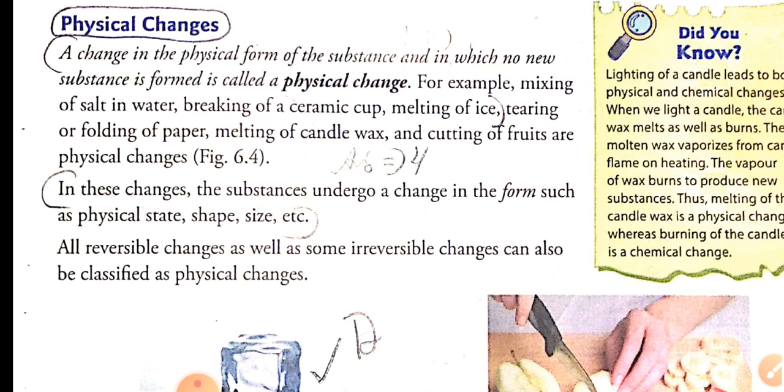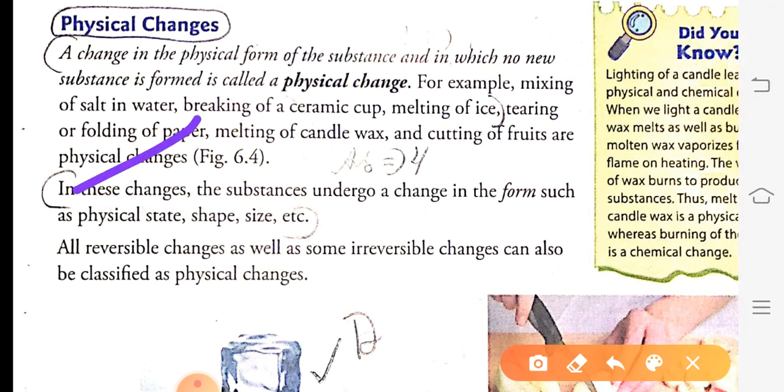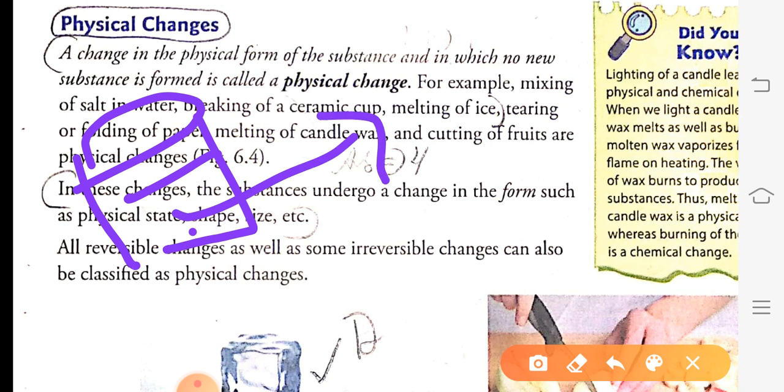Example: mixing of salt in water. See, salt completely gets mixed in water, it changes into liquid form, and again on heating it comes back into the solid form. So this is called a physical change. Or another best example, water changing into ice.